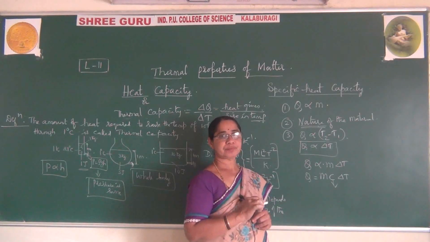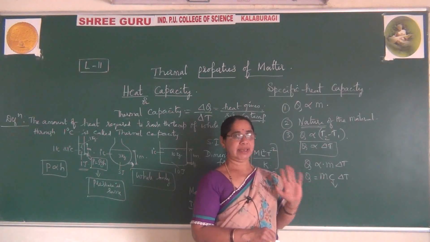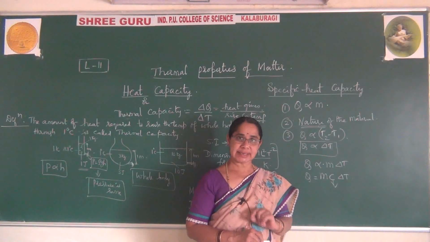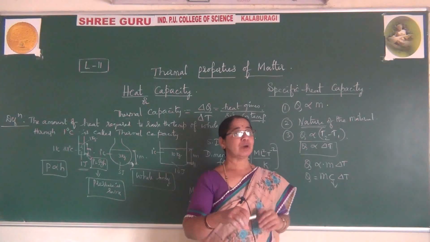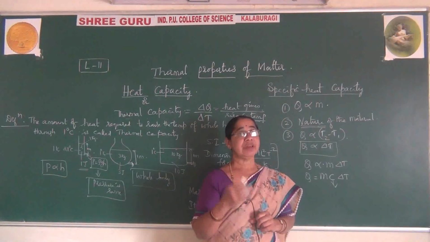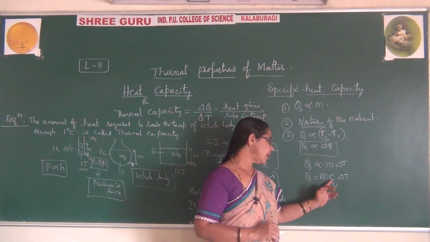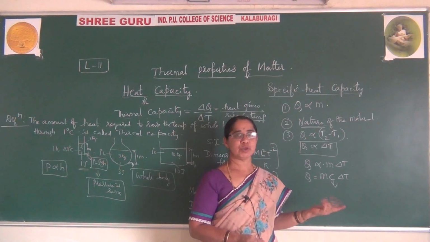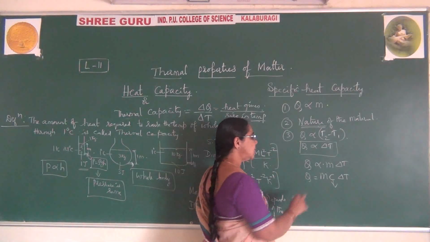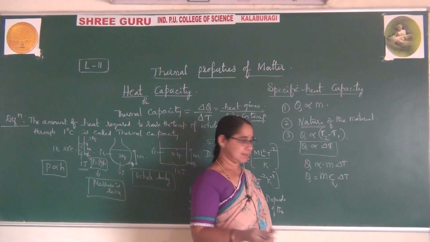In some textbooks they write S, in some textbooks they write C. So you are ready to write C or S. But remember, when you write C, you write small c, because we come across one more concept called molar specific heat, and at that time we write capital C. By chance, if you are unable to remember this, you can write S also. There is no problem. For your convenience, instead of C, you can also write S.